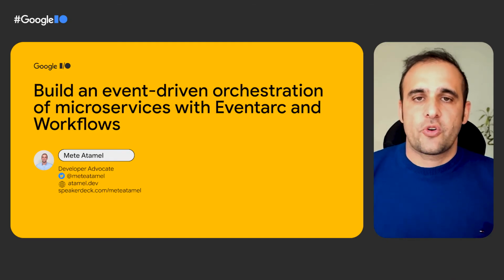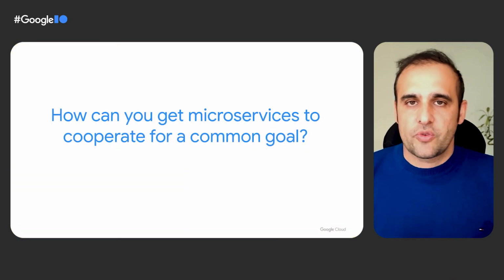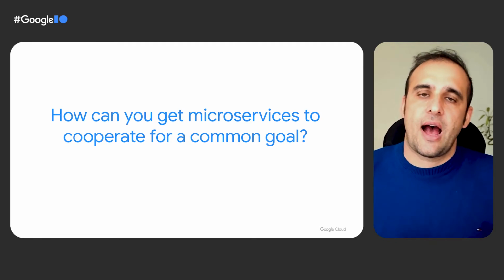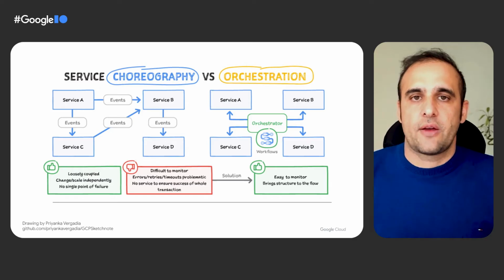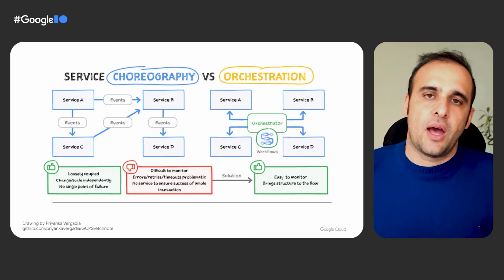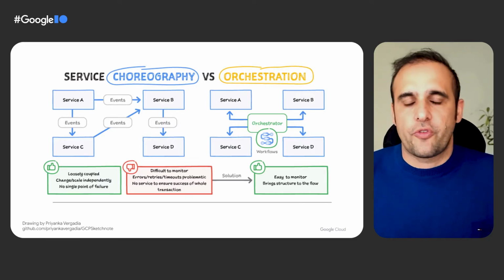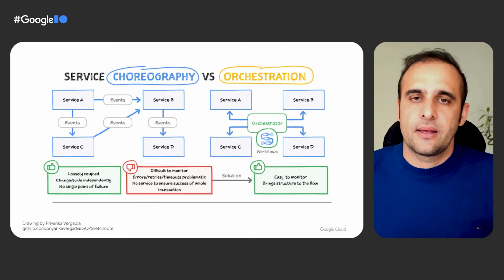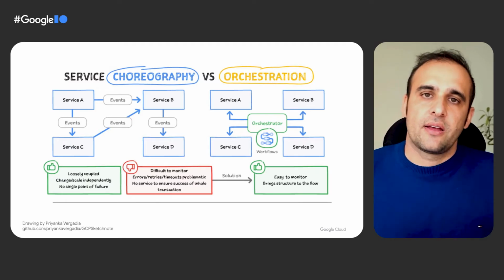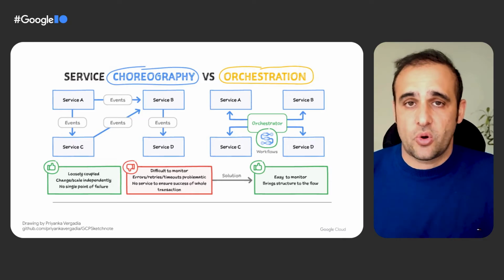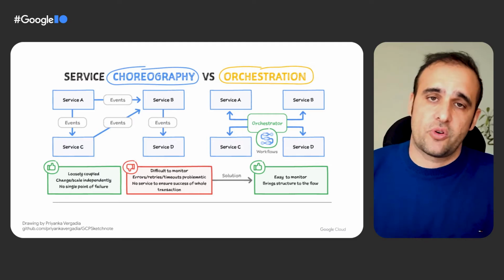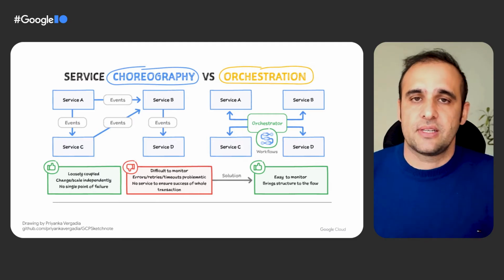When you have multiple services, at some point, these services need to communicate, and you need to decide how they will communicate. One easy way is services to call each other directly. So you can have service A call service B can call service C, and so on and so forth. This is easy to implement, but it creates unnecessary coupling between services. So if you need to change service B, you need to know that service A is calling it, and you need to know that it calls service C. So you need to think about those dependencies.